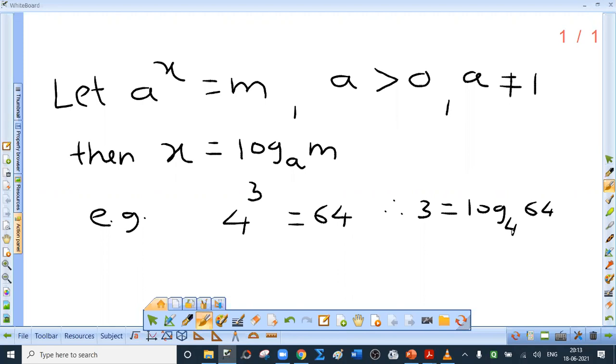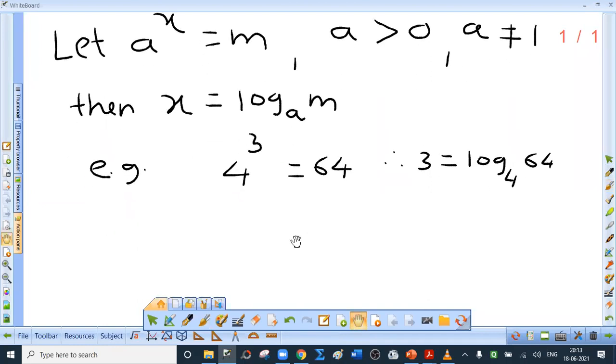You may say 4 plus 60 is 64. So is log value 60? No. You may say 4 into 16 is 64. So is log value 16? No. Logarithm is the power to which base should be raised. 4 raised to which number is 64? 4 cube is 64. Right?